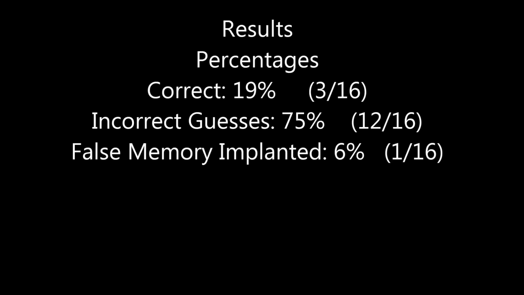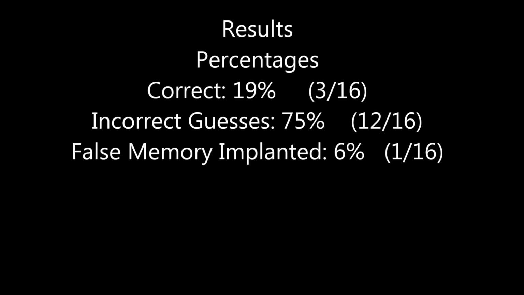As you can see, the majority of the participants, 12 out of 16, were unable to remember the location at all and just took a random guess. 3 out of the 16 total participants correctly remembered Burbank as a location. We were only able to successfully implant a false memory in 1 test subject.